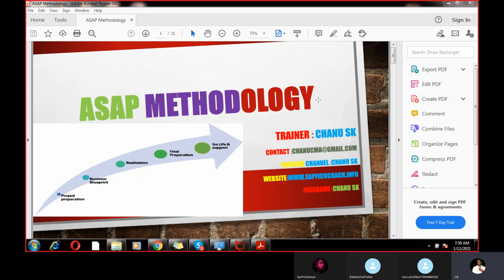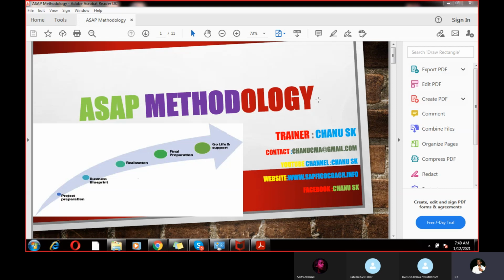Let's say your company is a startup company. Or not a startup, it's already an existing one. So your data is somewhere, in some Excel sheet or elsewhere, and now you want to implement SAP. Let's say you are using the ECC 6.0 version. Then SAP recommends SAP methodology.